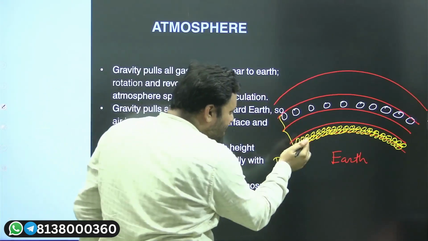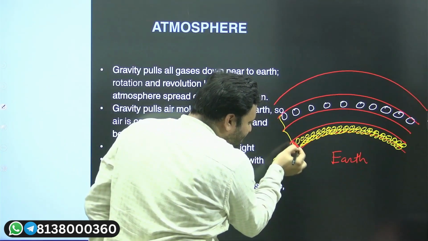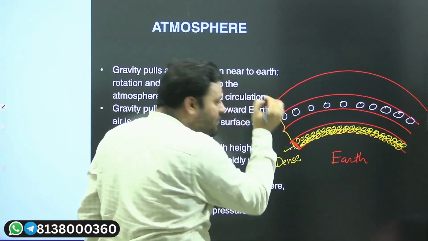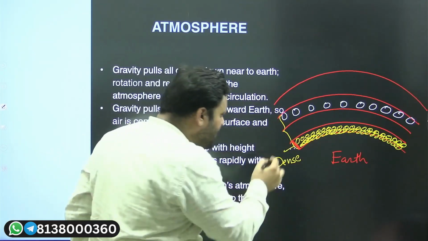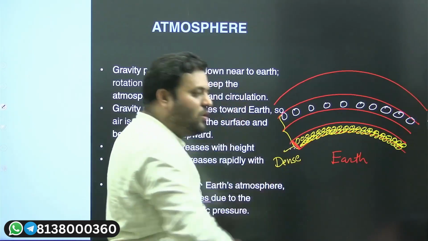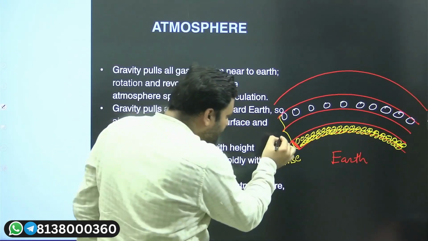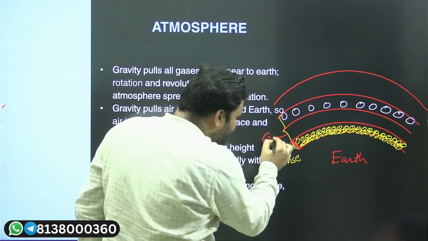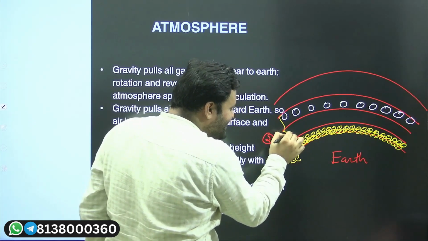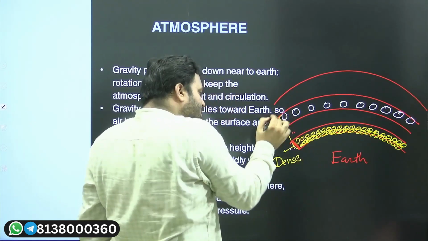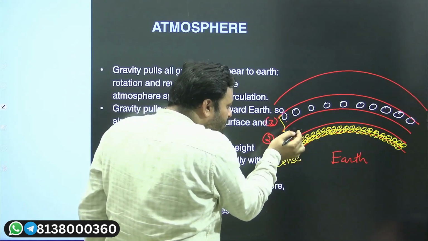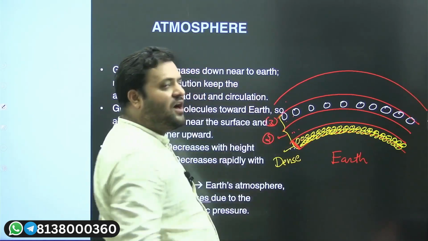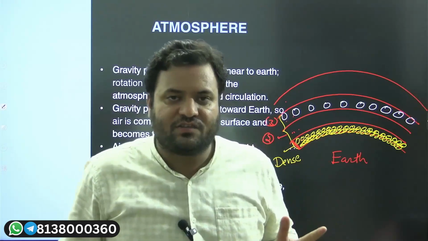In this layer we have one specific set of density, one specific set of volume, one specific trend of pressure drop. Here we have a second layer which is different from the first one. Here the air density is different with respect to the third layer. So in order to mark this density difference, we have atmospheric layers.